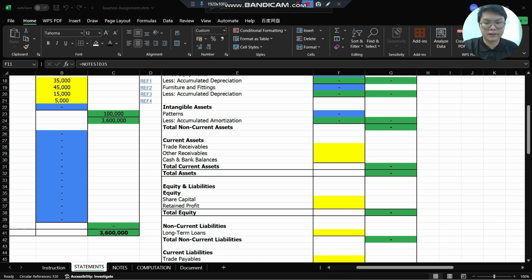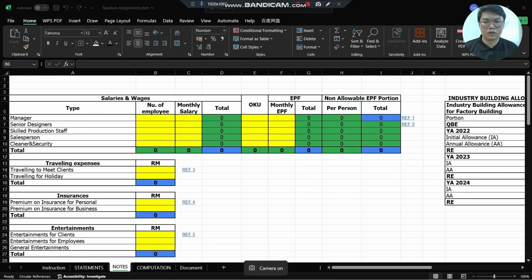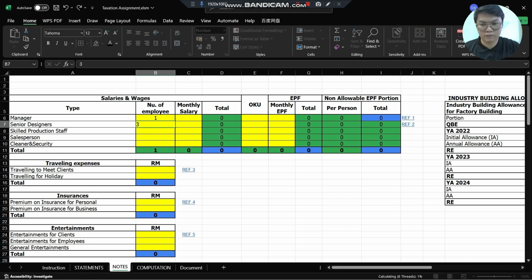In this task, I have been responsible for creating all the formulas and linking all the data in this Excel. Now I'm going to continue with the notes. For salary and wages, under number of employees, we assume there is only one manager. For senior designers, 3 persons; skilled production staff, 15 persons; salesman, 5; and cleaner and security, 6 persons. For their monthly salary, for manager, we assume 5,000.